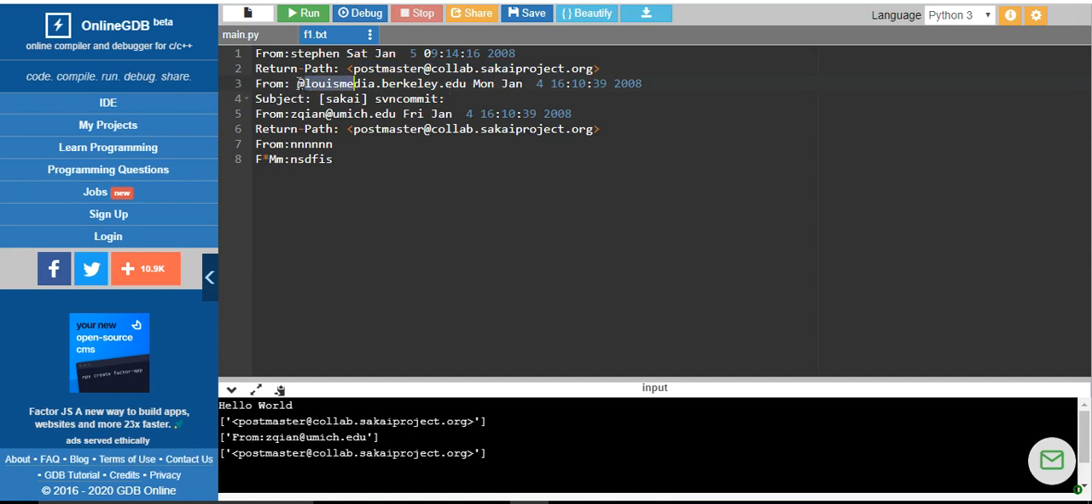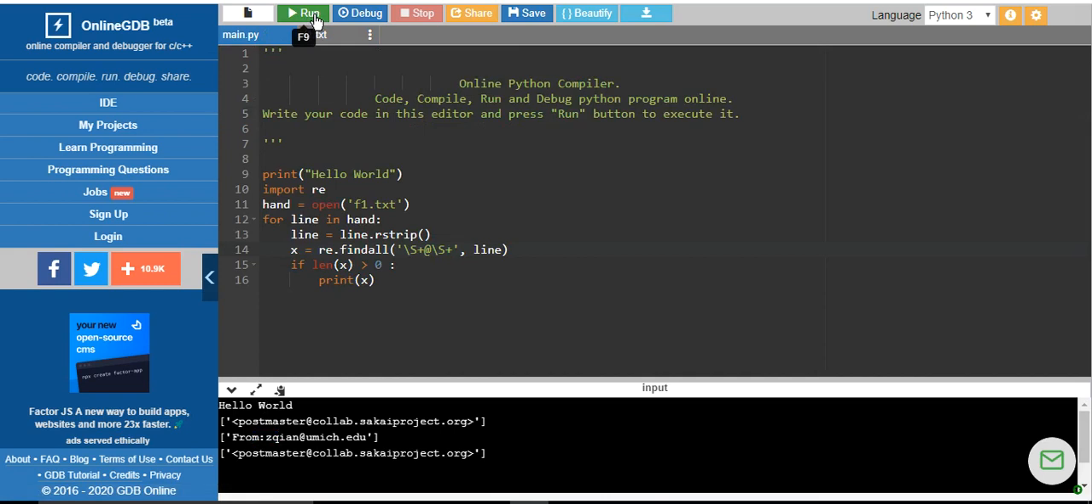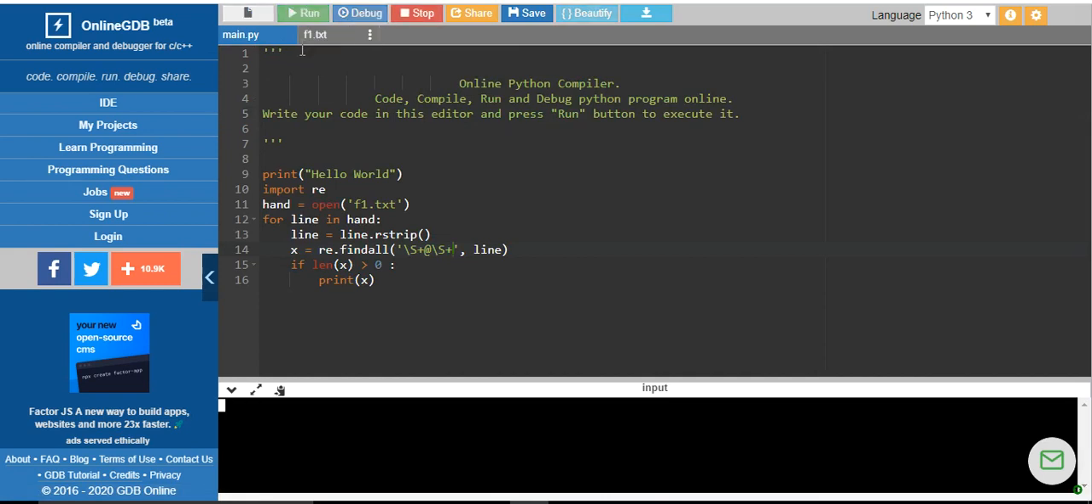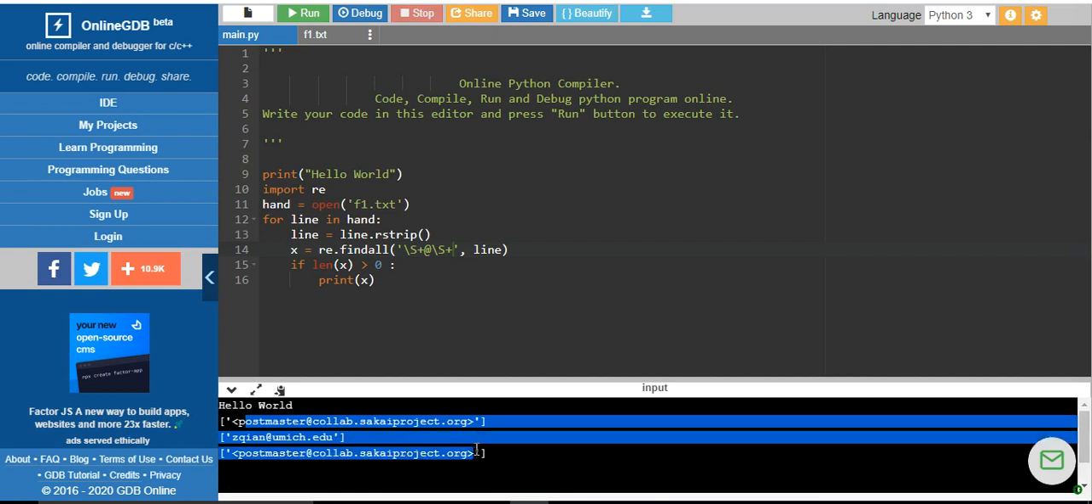Because before the @ there is no other character here. Apart from this, it has extracted this JQ. Since it doesn't have any space, it has taken from JQ. And if I give a space here and postmaster.org, I will run the program again. So you will find all the email IDs with respect to this particular file.